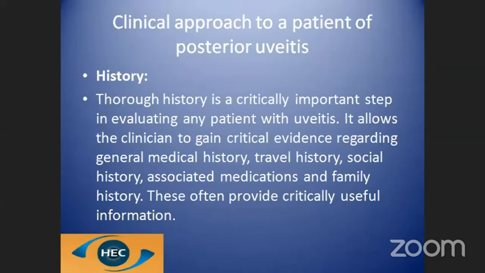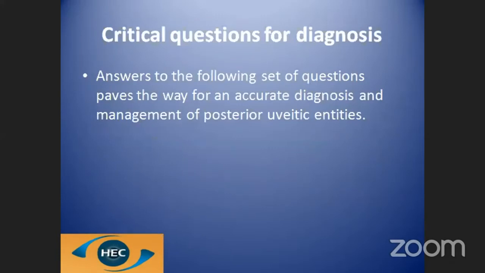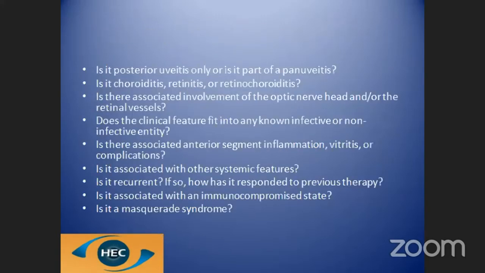For example, if the patient is having fever, malaise, cough, expectoration, it may point towards tuberculosis. Travel history: a person who is traveling too much, there may be a suspicion of syphilis also. So a proper history has to be elucidated. Next, it is important to know whether it is a posterior uveitis or a part of a panuveitis, because that will also help.